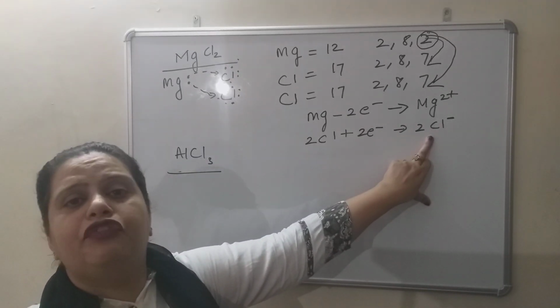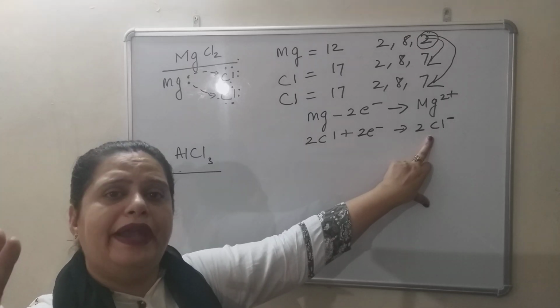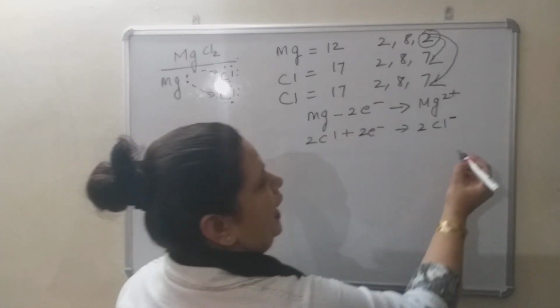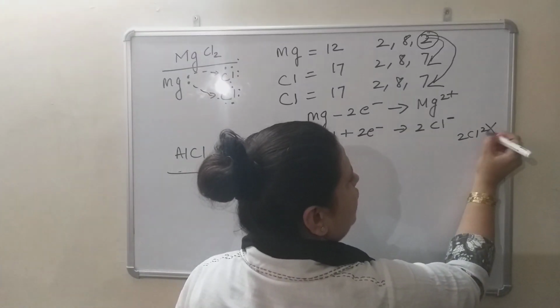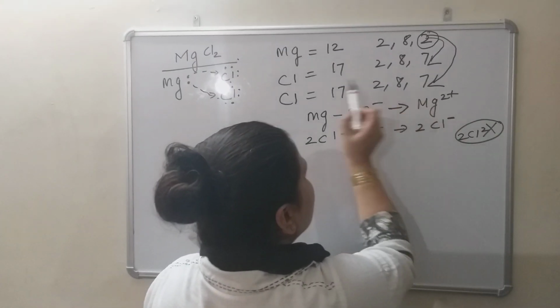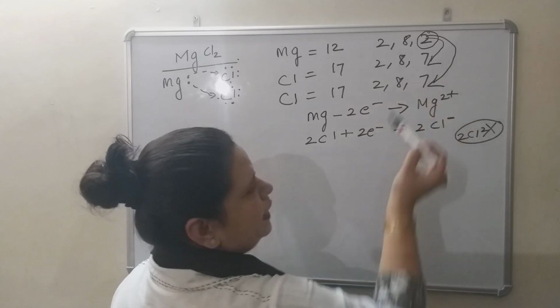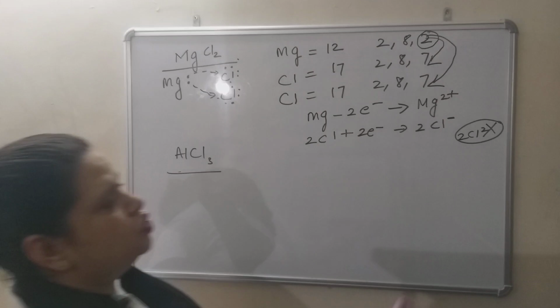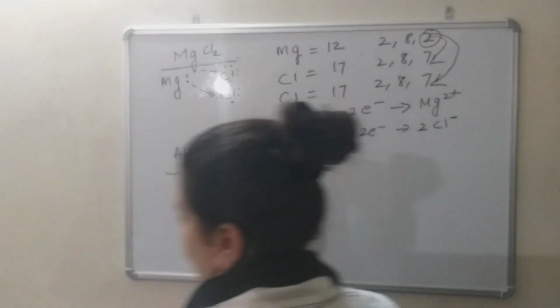यहाँ 2Cl negative क्यों लिखा है? Because क्लोरीन के 2 एटम हैं, हर एटम एक इलेक्ट्रॉन ले रहा है. If I write 2Cl2 negative, ये रॉन्ग हो जाएगा. Because क्लोरीन के एटम आपने देखा, इसमें भी एक इलेक्ट्रॉन आ रहा है, इसमें भी आ रहा है. So this is the correct one. We cannot write like that. So this is the example, another example of ionic bond.